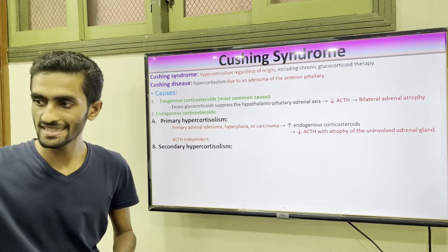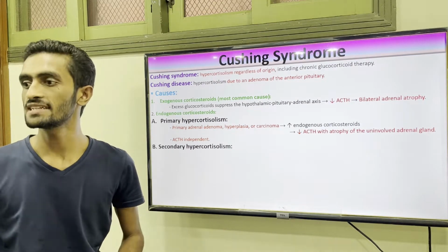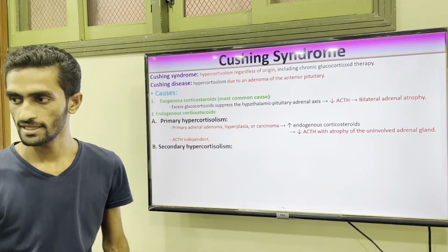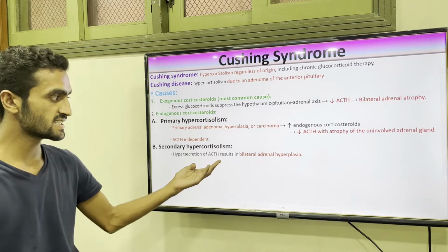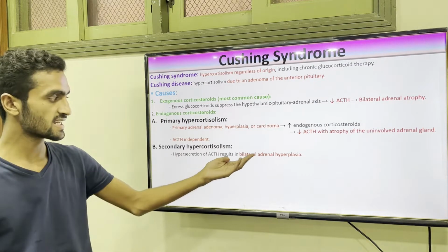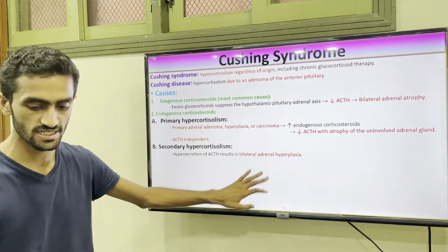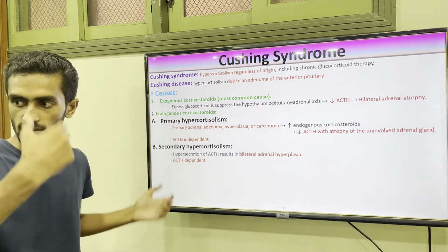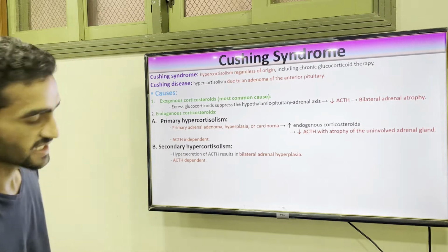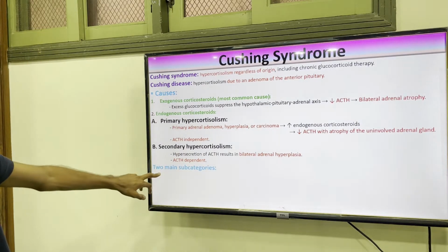So no problem with the ACTH secretion. So we can say it's an ACTH independent pathway. And if you look at secondary, hypersecretion of ACTH results in bilateral adrenal hyperplasia and is ACTH dependent, because of high secretion of ACTH.